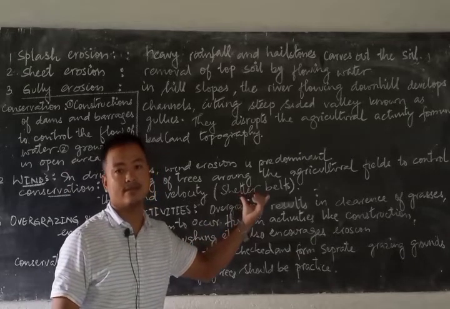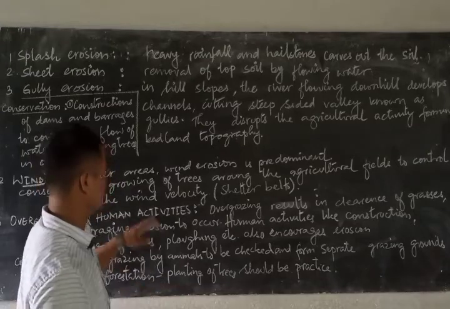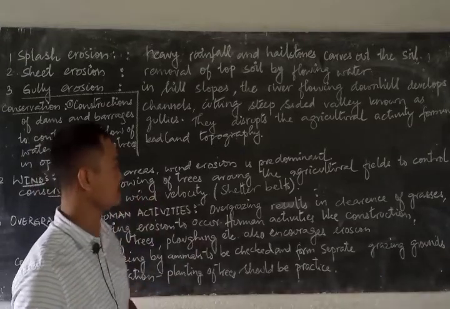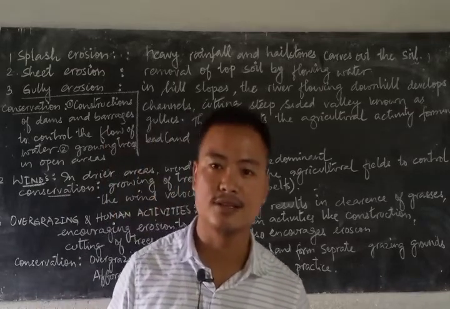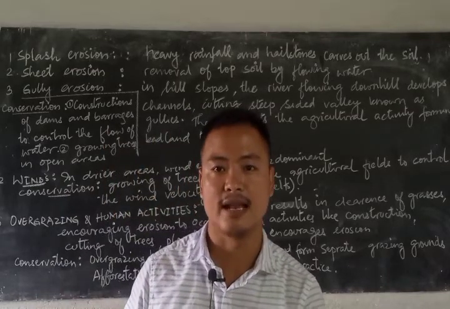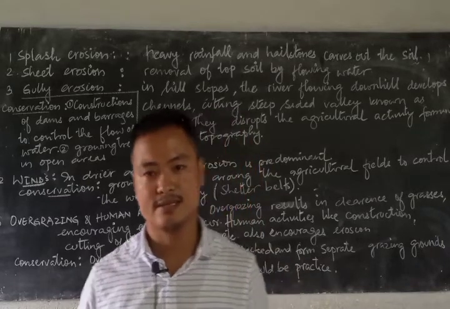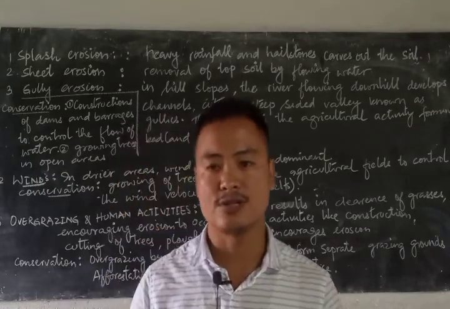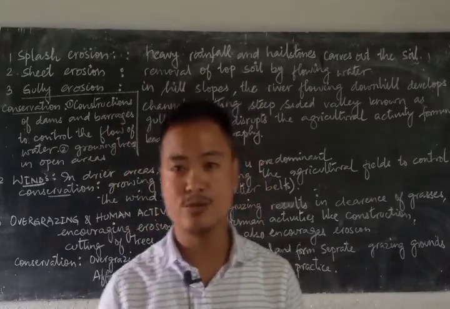The technical term that we use is shelter belts. So what is shelter belts? This is growing of trees around the agricultural land. The extensive agricultural land around which trees can be grown is known as shelter belts. This controls the velocity of the wind and thereby protects the agricultural land from losing its fertility.